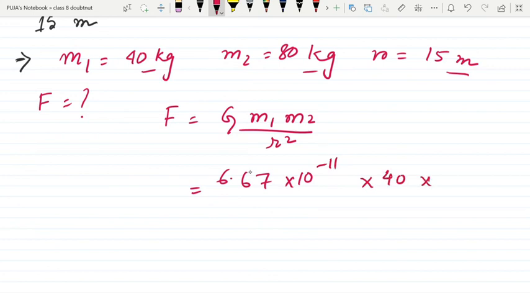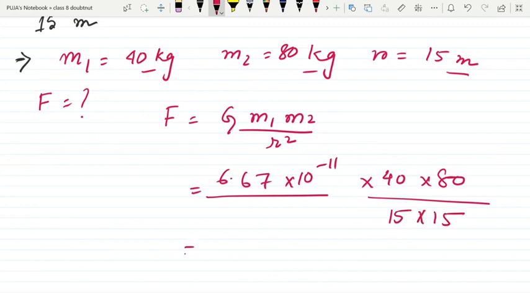This is 40 into 80, and 15 into 15 is r square. So now we will solve. I hope that you can successfully do this calculation. So your answer will be 9.5 into 10 to the power minus 10 Newton.